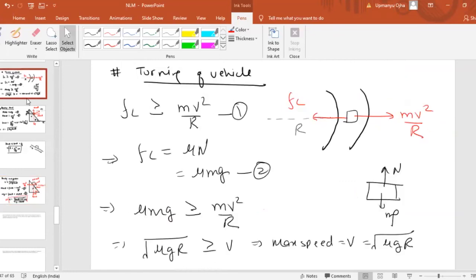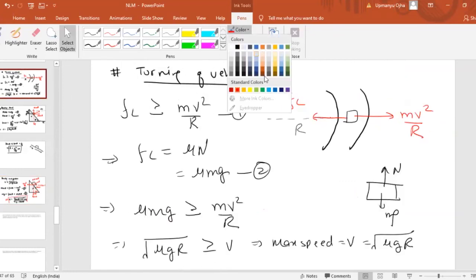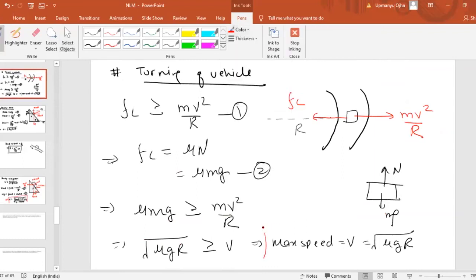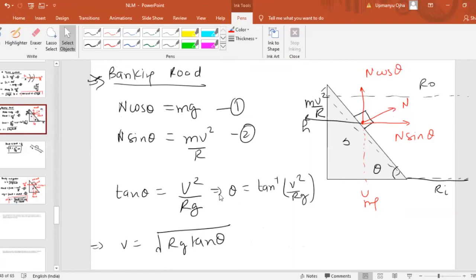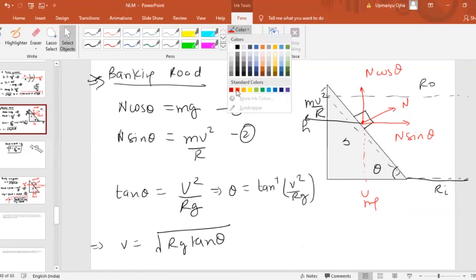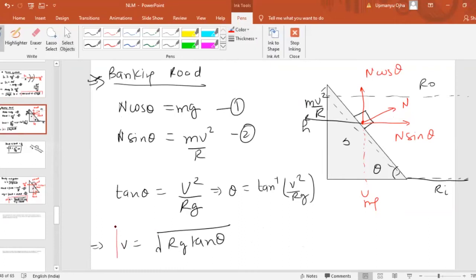First formula is for turning of the vehicle when you are moving in a circular path. Then what is the safe or maximum speed? That would be square root of mu rg. Second is the banking of the road. When the road is banked, then that velocity will be equal to root of rg tan theta, where theta is the angle of banking.